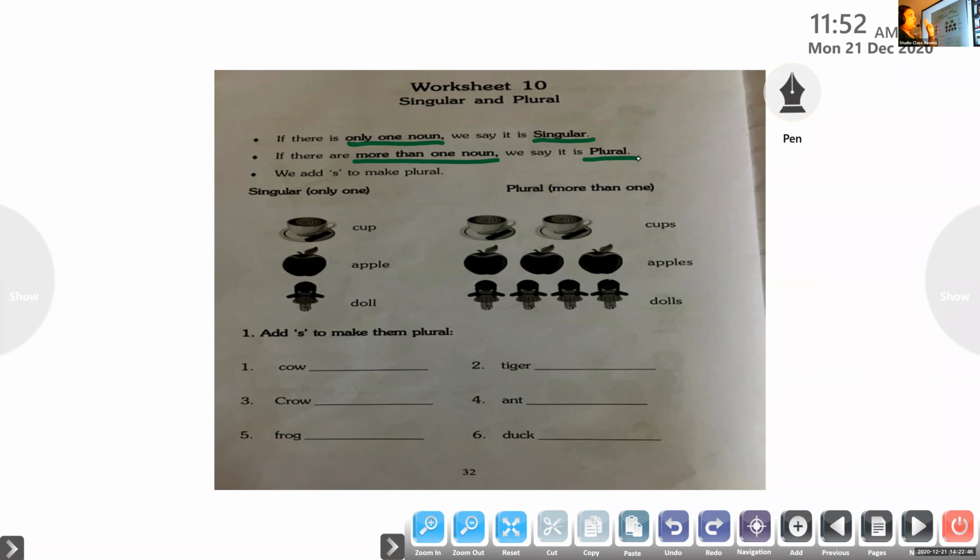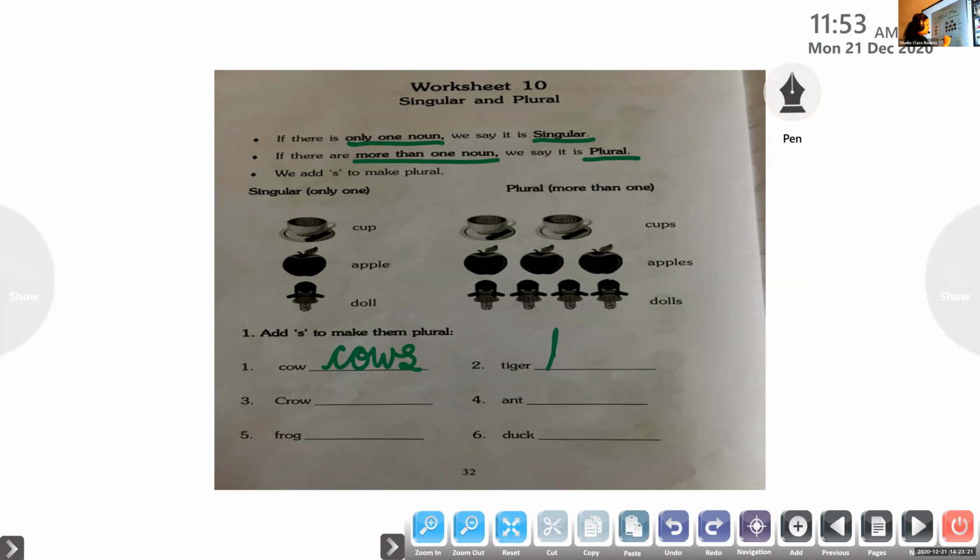Now, there are two ways of making the plural words. First rule is to add S. Okay. Cow, cows. The first word is cow. To make it a plural, we will add the letter S to it. C-O-W-S, cows. Okay, that is one rule to make plural.